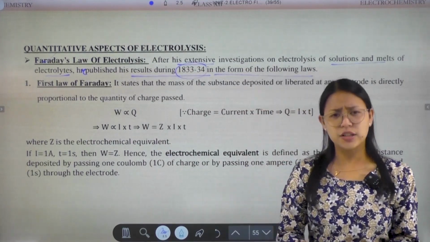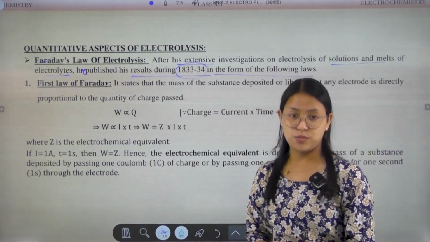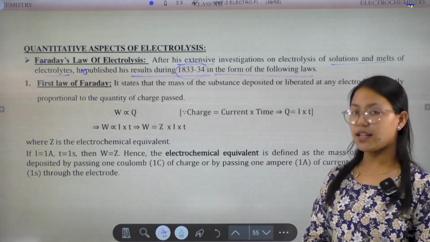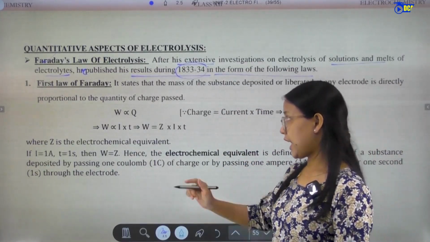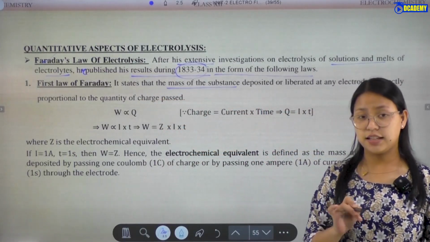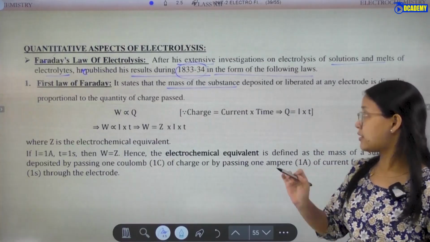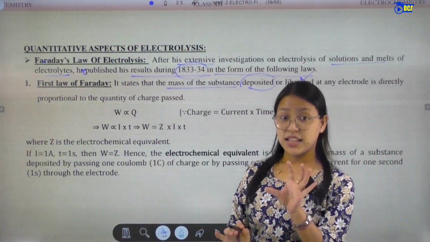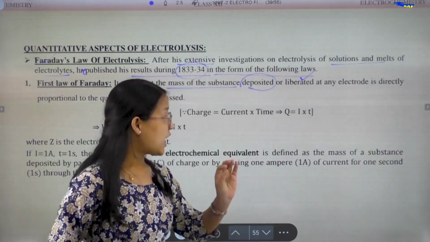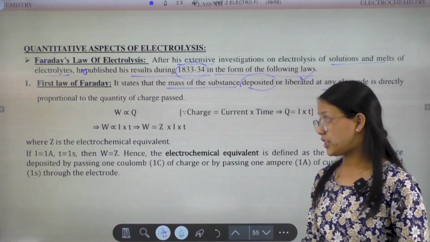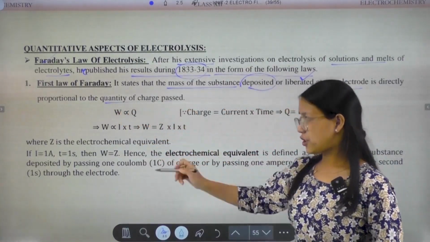Now let's see what the first law of Faraday, or the first law of electrolysis, says to us. See, the first law of Faraday states that the mass of substance deposited or liberated at any electrode is directly proportional to the quantity of charge passed.